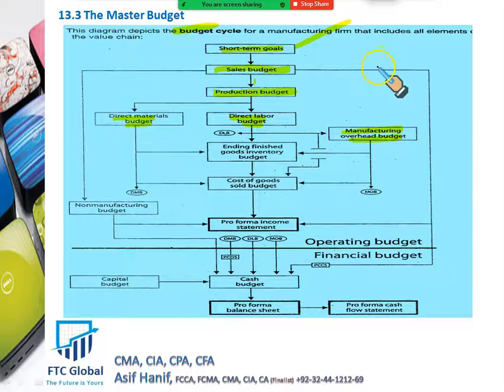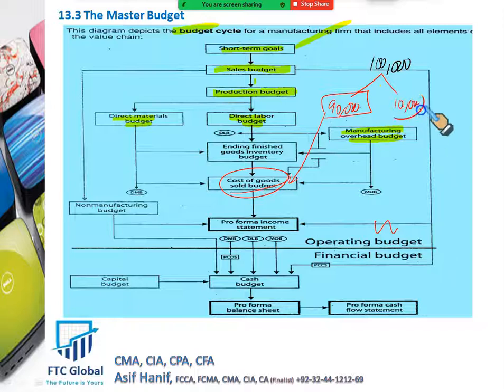Let's say we have produced 100,000 units and out of them we have sold 90,000 units. What is the cost of these 90,000 units? This will go into cost of goods sold. The cost of the units sold will appear here. And those units which we did not sell, these 10,000 units, are in your finished goods inventory. What is the value of this finished goods inventory? This is called the finished goods ending inventory budget, right?